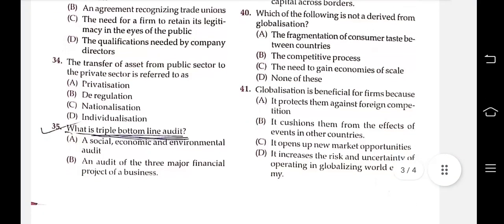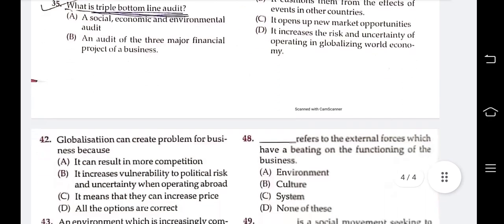Next: globalization is beneficial for firms because it protects them against foreign competition, it insulates them from the effect of events in other countries, it opens up new market opportunities, it increases the risk and uncertainty of operating in the global economy. The answer is it opens up new market opportunities for all firms.